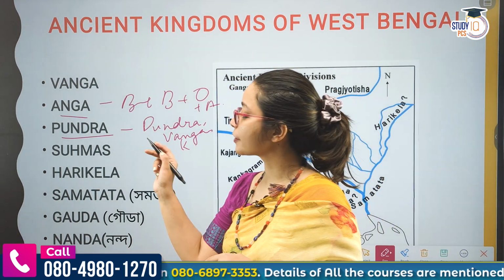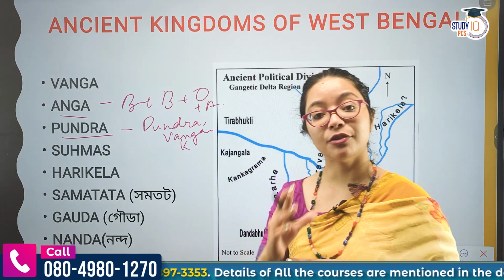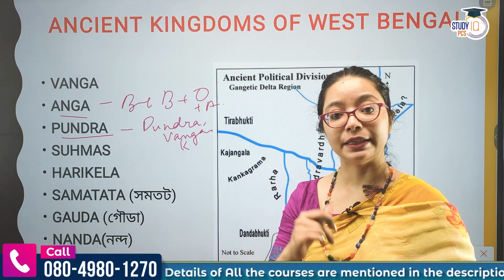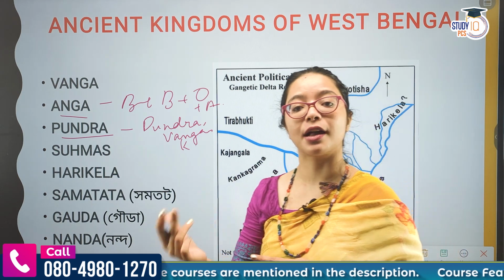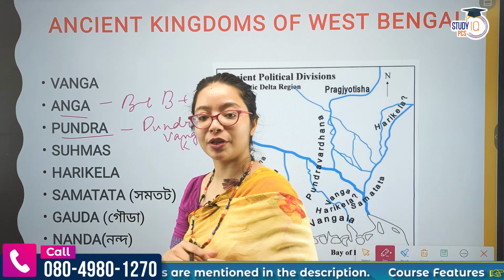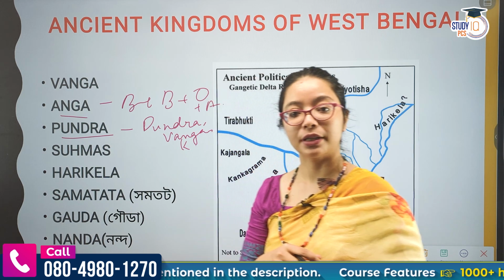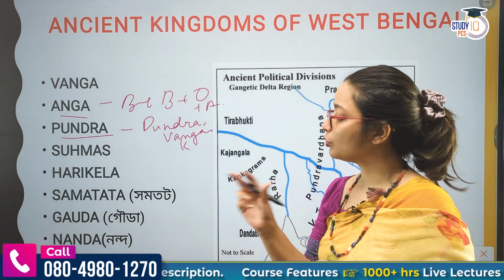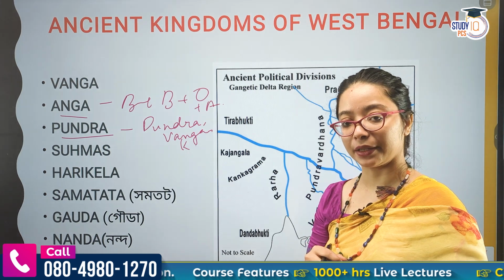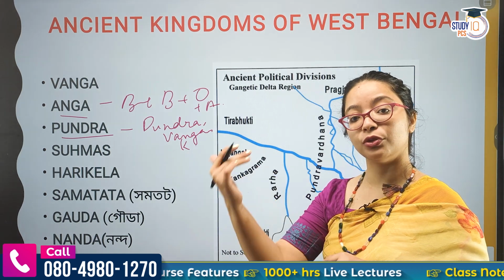Also, Pundraka Vasudeva did another thing. He made an alliance with the king of Magadh, whose name was Jarasandha. So Pundraka Vasudeva made an alliance with Jarasandh of Magadh. Okay? Questions can come from these two things as well. Also Pundraka is part of northern Bengal.